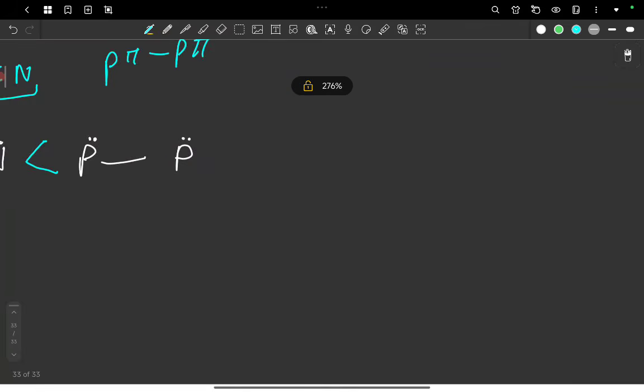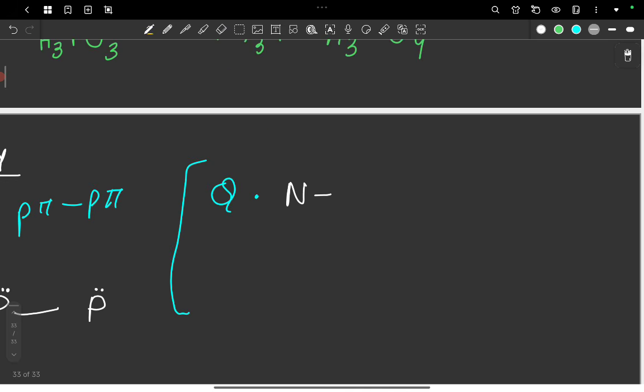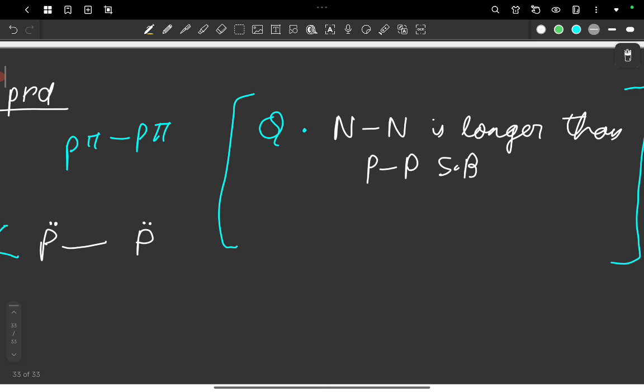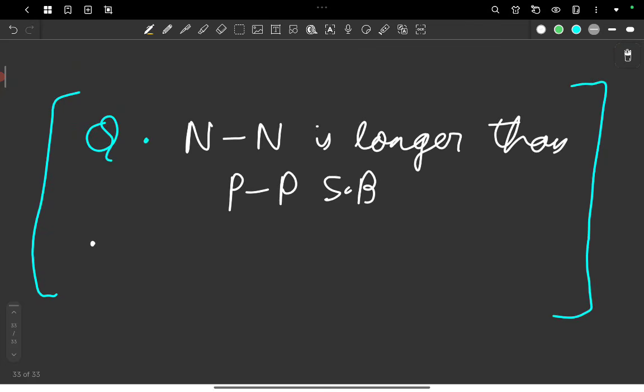But JEE Mains 2025 asked a trick question on this. They asked whether the N single bond is longer than the P single bond. Many people, myself included, since at that time I did not know inorganic chemistry, I was zero in it, just thought that there will be lone pair repulsion, so the N bond must get longer than the phosphorus single bond.